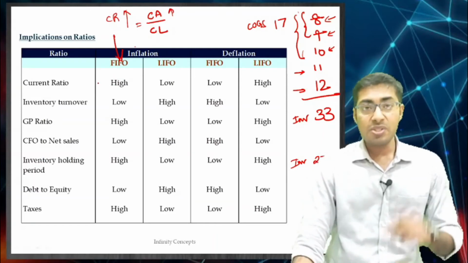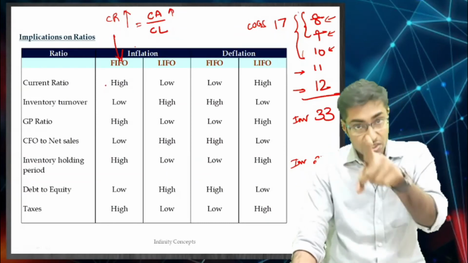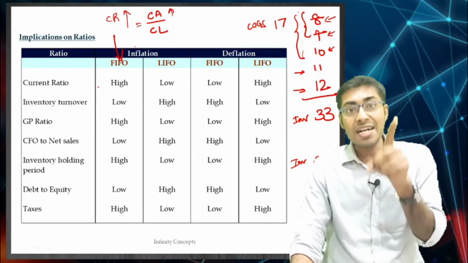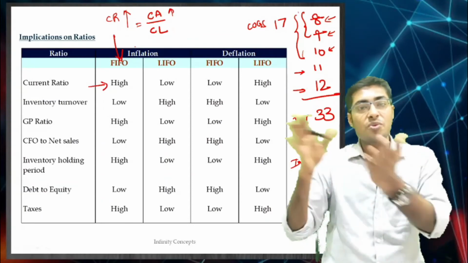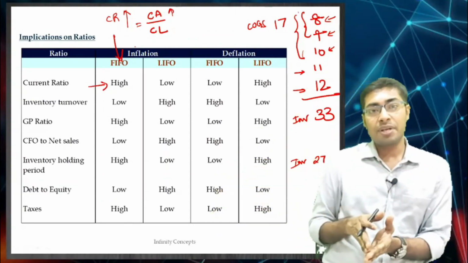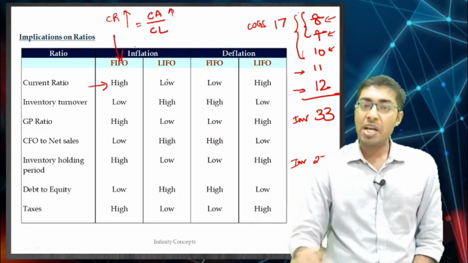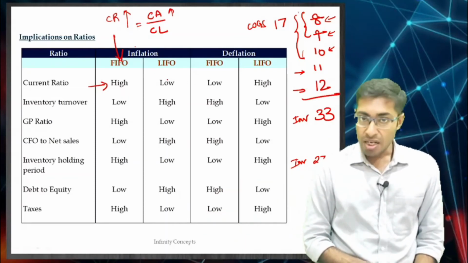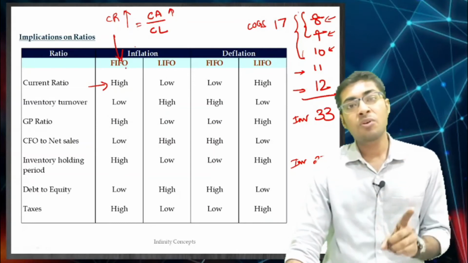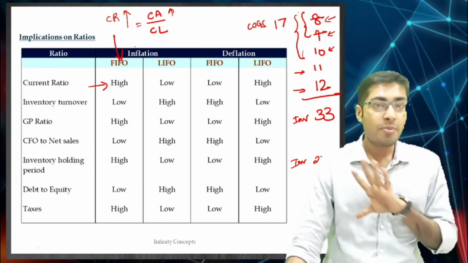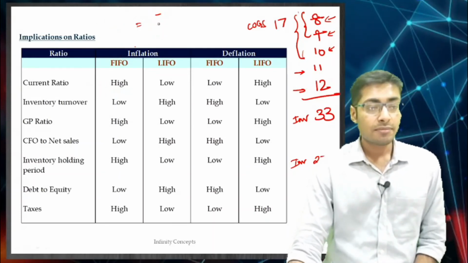So if there is inflation in the market and you are using FIFO, then your current ratio is going to be higher than what you would have had using the opposite. Say for example, if you would have used LIFO, then your current ratio would have been lower. Correct? Okay. In the same fashion, we are now going to do all the other ratios. I hope you all have understood everything. Now we will go ahead with the next ratio.